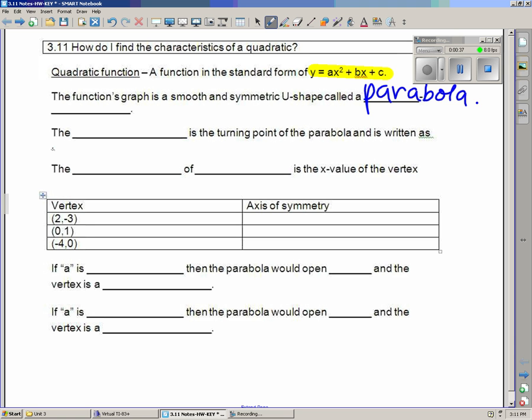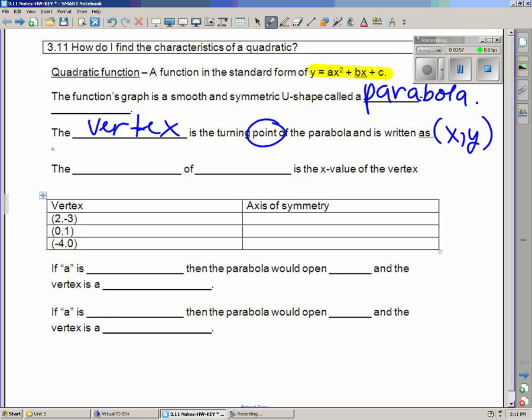What's going to happen with the parabola is you've got a turning point, and this is what's called the vertex. So the vertex is the turning point of the parabola, and the fact that it's a point means it's an ordered pair, an xy coordinate somewhere on your grid.